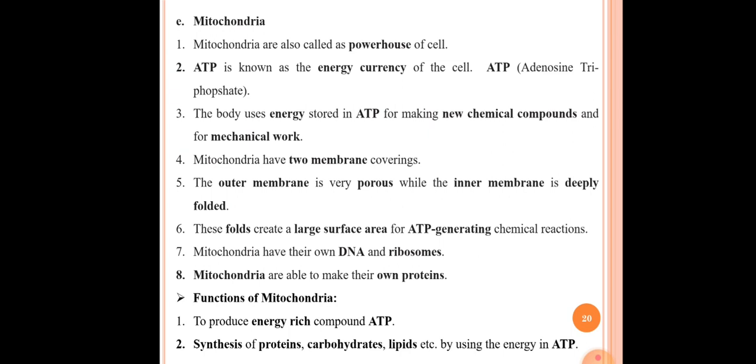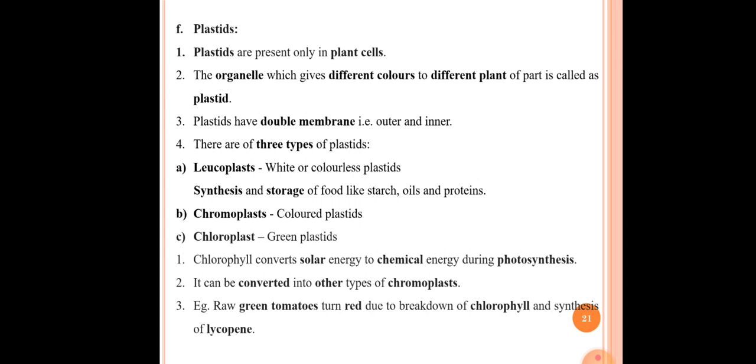Okay, so synthesis of carbohydrates, proteins and lipids with the help of ATP is the second function of the mitochondria. Okay, our next cell organelle is plastids.